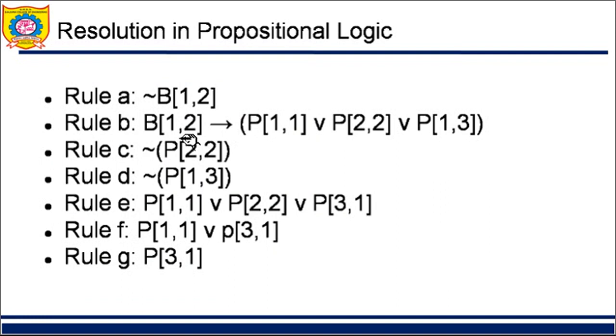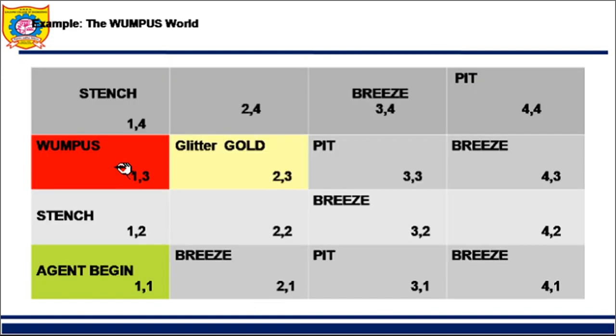Now what can I conclude? If there is breeze at 1 2, there are pits at these locations. But our agent has come to position 1 2 where it is not feeling any breeze. Because it is not feeling any breeze, there is no pit in 1 3, no pit in 2 2, and not even in 1 1.